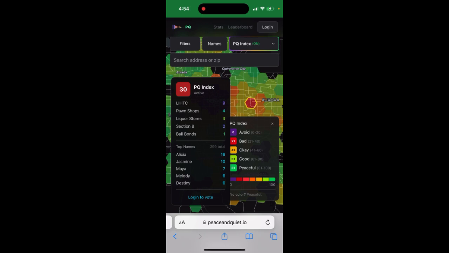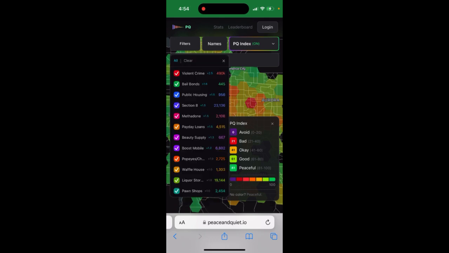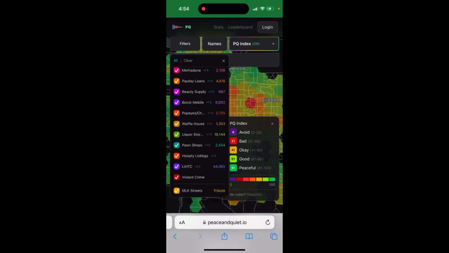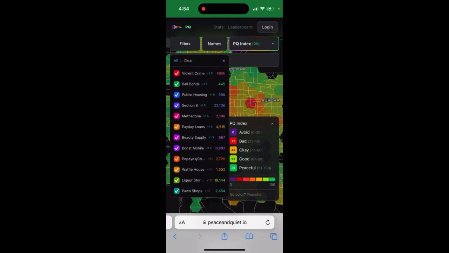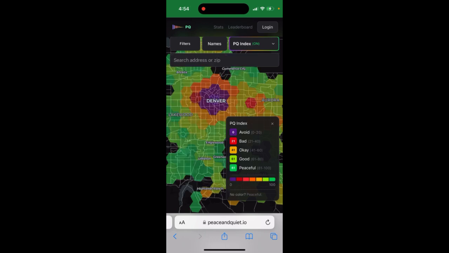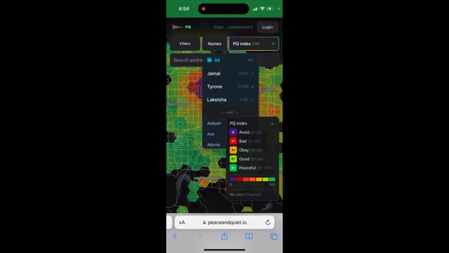details of what happened in here, and then you can see all types of different crimes or things like that which happened. So you can see violent crime, all of the things basically in the map. So yeah, that's what it is.